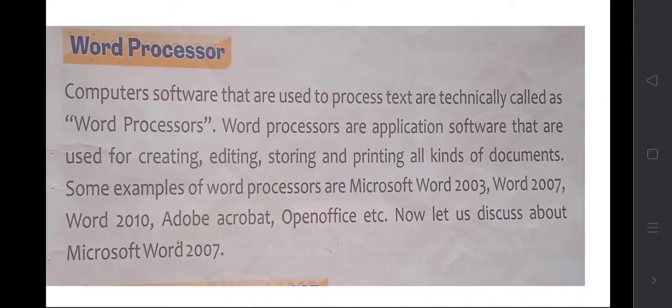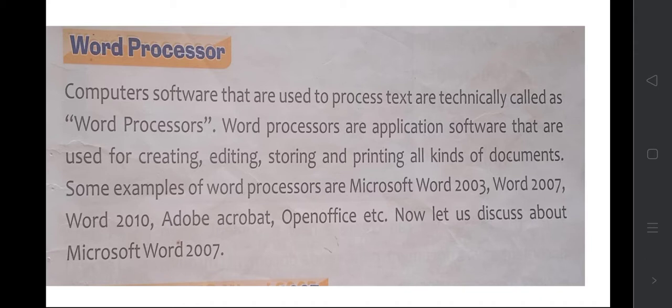Very efficient. Word processors are computer software that are used to process text. Word processors are application software that are used for creating, editing, storing and printing all kinds of documents. Some examples of word processors are Microsoft Word 2003, Word 2007, 2010, Adobe Acrobat, Open Office, etc.